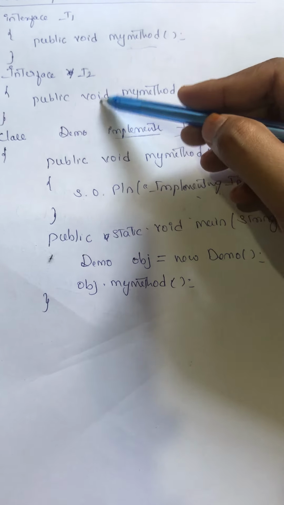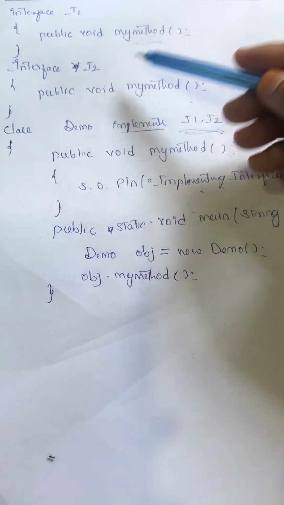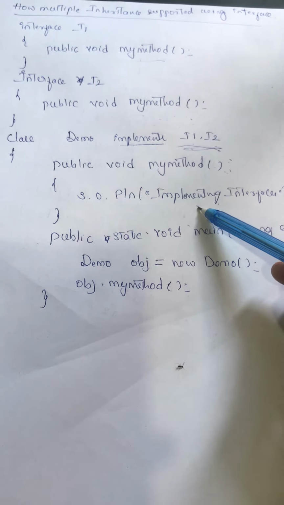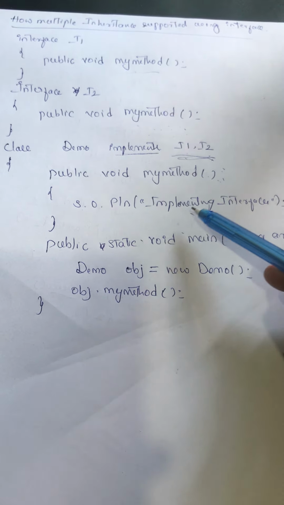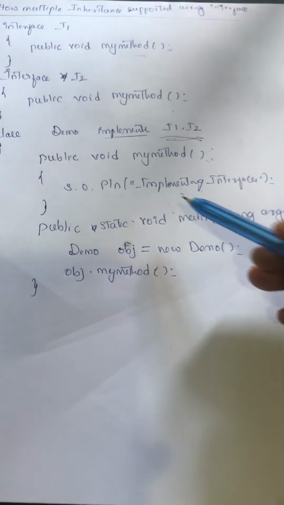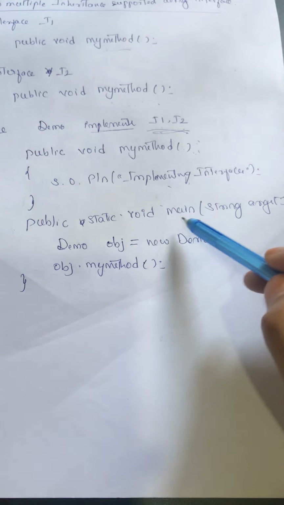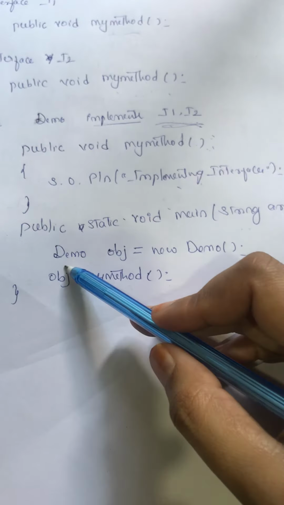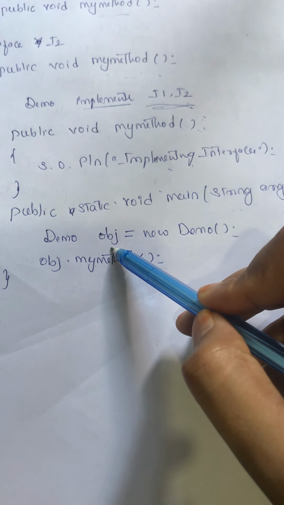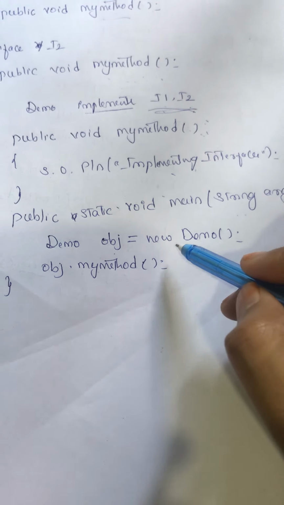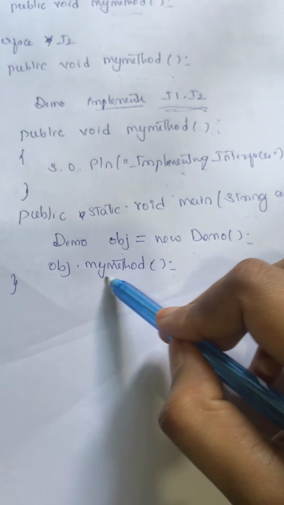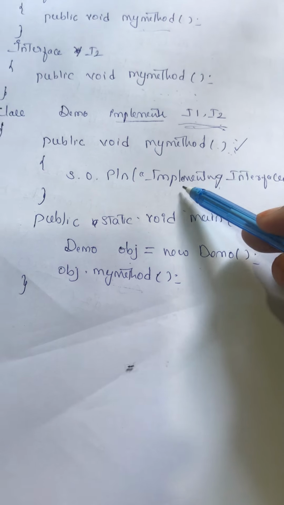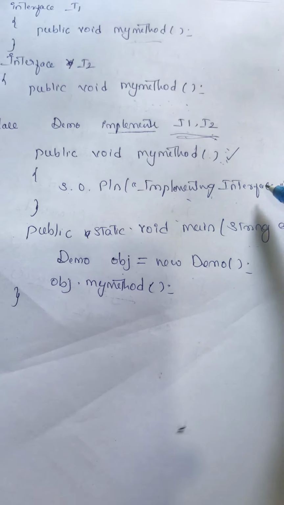Even if both the return types are not matching, it should provide only one time. It cannot provide more than one implementation of the same method, otherwise it will throw a compile time error. Now here you can see public static void main String args, and a demo object obj is created of the demo class. After that, using this object you are calling my method. So this is going to call this method and display implementing interfaces.